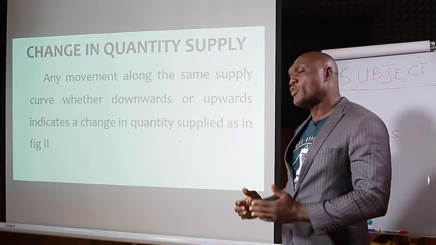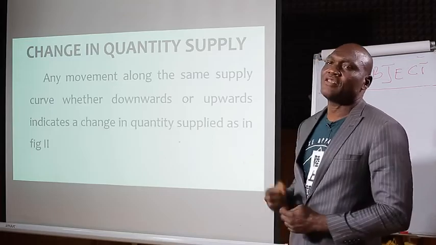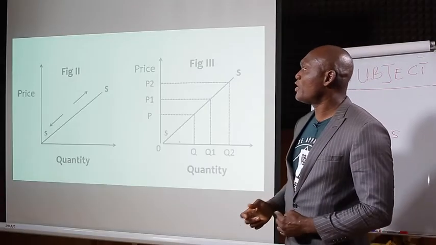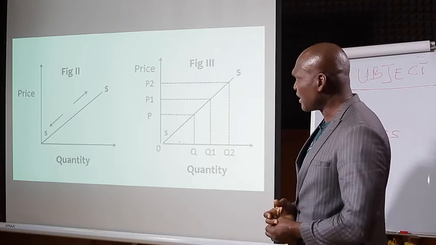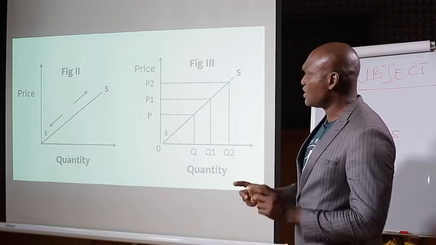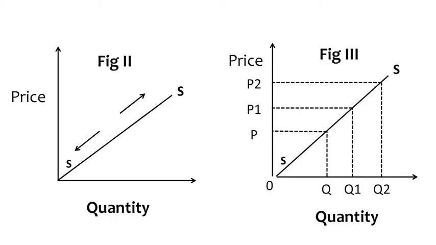So it could be upward movement, it could be downward movement. Upward movement means that the price is increasing, while downward movement means that the price is decreasing. Just look at our graphical representation. You see the upwards and downwards movement. Upwards movement at high price, while downwards movement signifies low price.